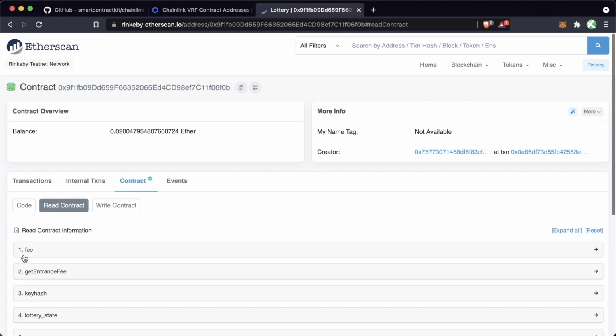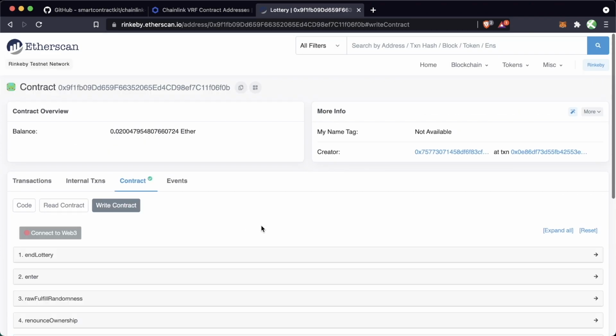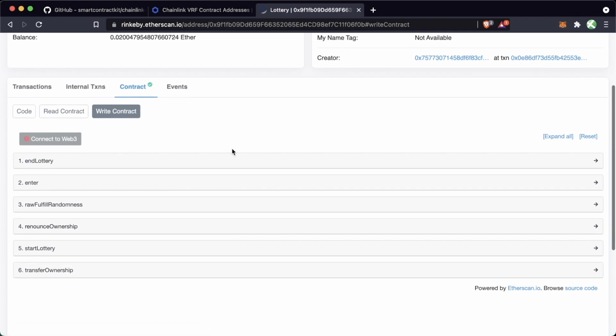And again, we'll go to the read contract. We can see all the public variables and all the public functions. We can go to write contract and we'll see all the transacting functions that we can interact with.